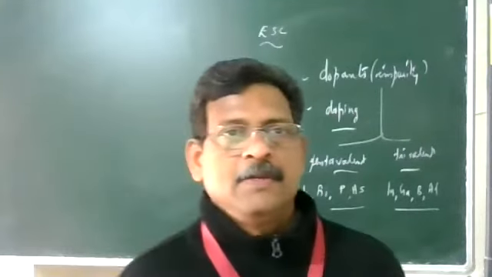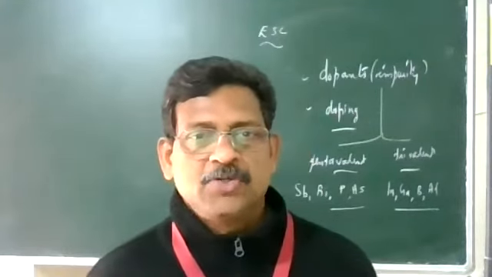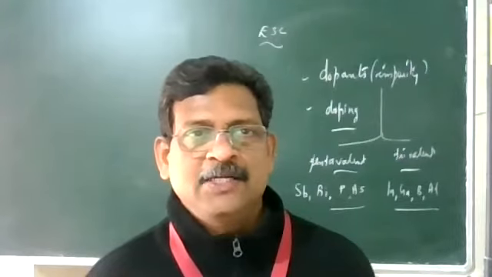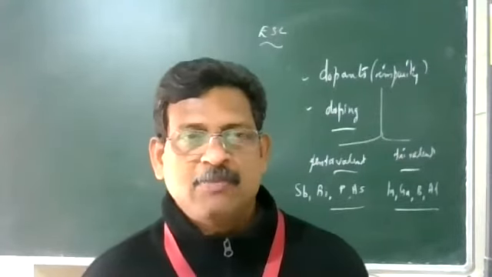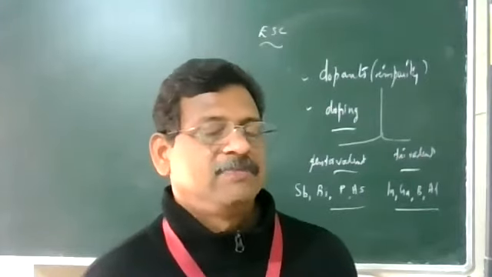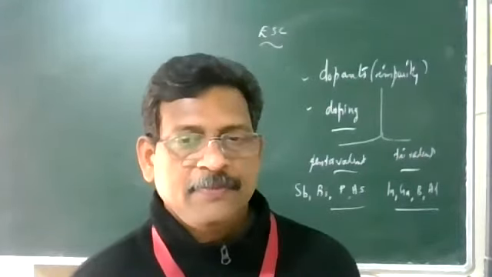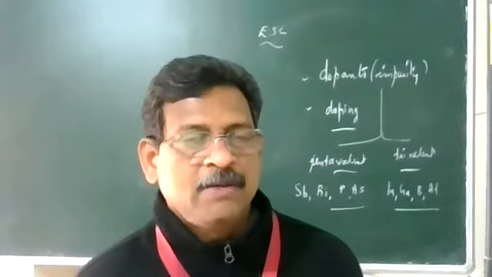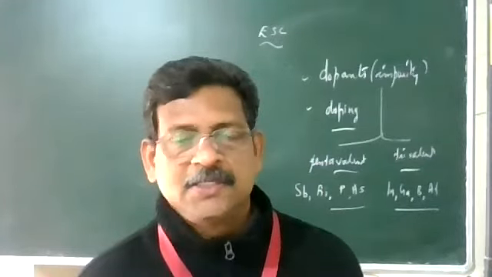Okay. Because from the examples you may get a question: when antimony is added to an intrinsic semiconductor, which type of semiconductor is formed? Draw its energy band diagram. So these examples are very important: antimony, bismuth, arsenic, and phosphorus.